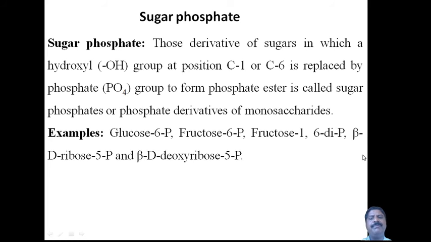Okay. And then beta D glucose 6-phosphate. Suppose we have taken a ribose, beta D ribose. It is again a cyclic structure, and at the 5 position the phosphate group will be there. And beta D deoxyribose, that is deoxyribose 5-phosphate. P means phosphate, that's all.